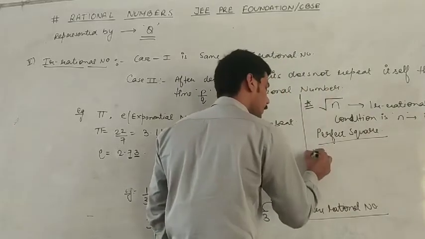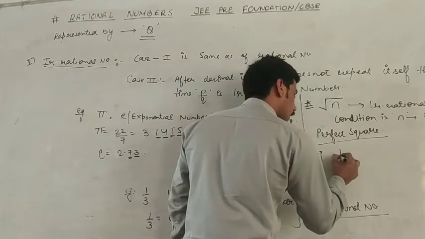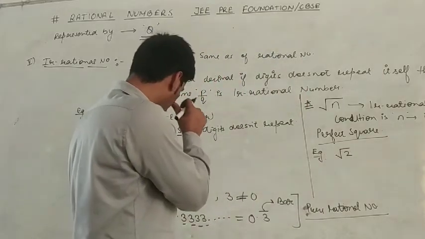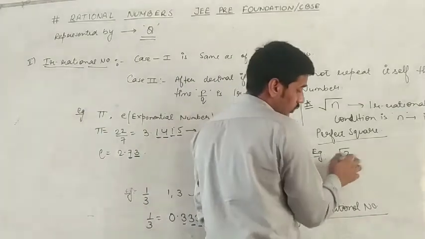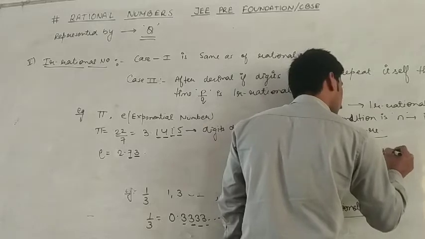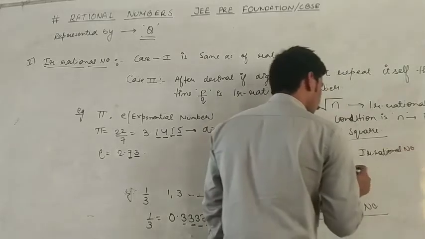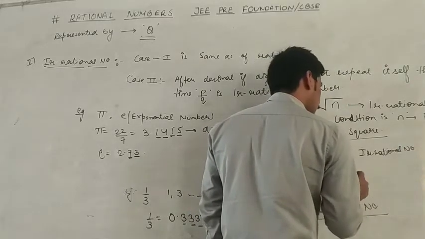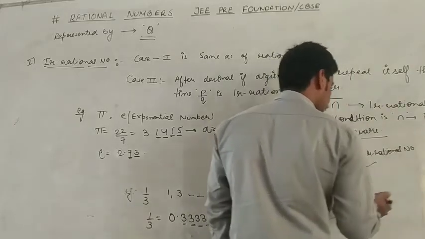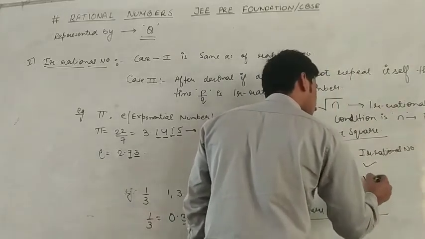Like for example, under root 2 is an irrational number. Under root 3 is an irrational number. Under root 5 is an irrational number.